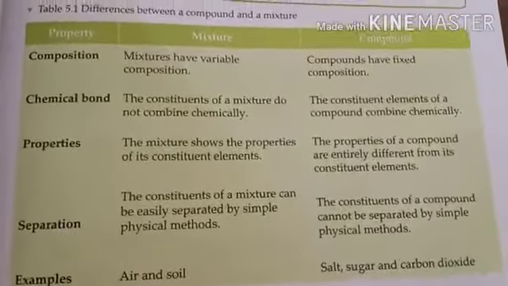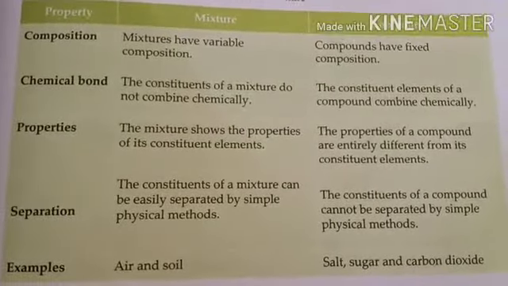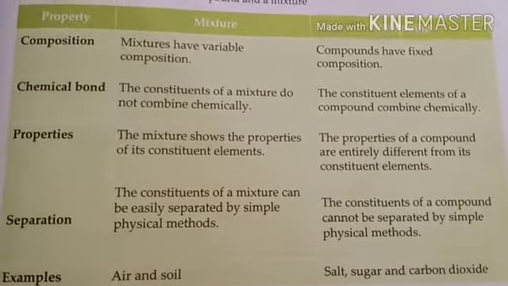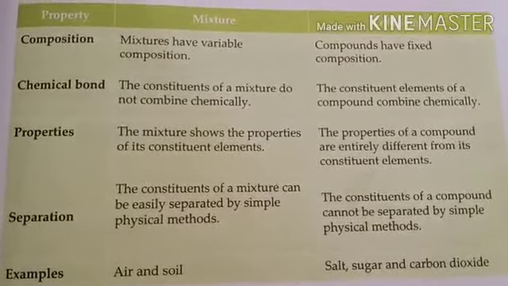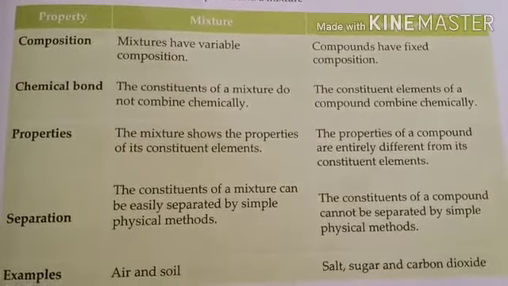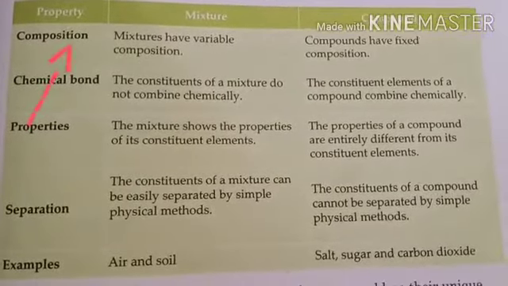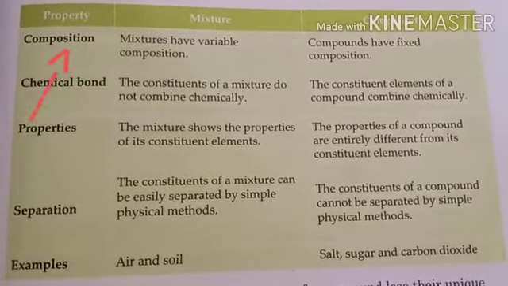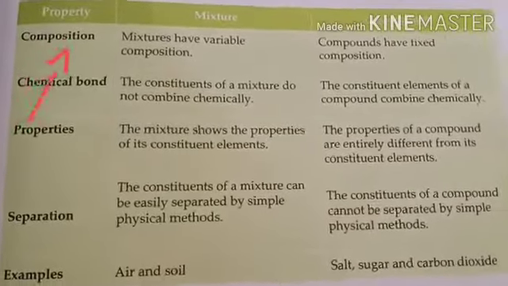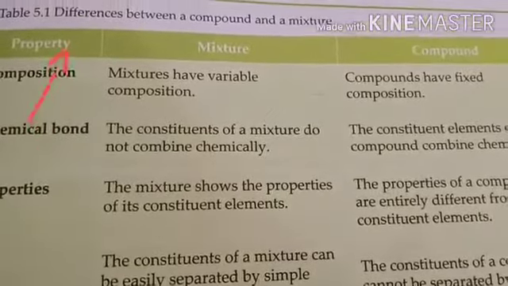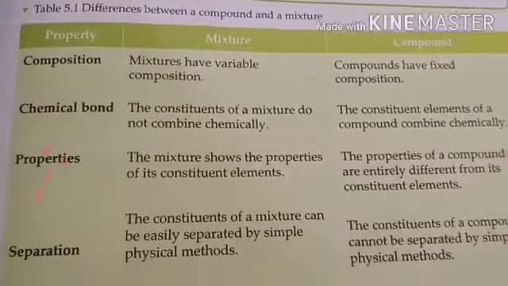Now we will discuss differences between a compound and a mixture. In this table, different properties are given. On the basis of these properties, we will differentiate between mixture and compound. First is composition. In a mixture, variable composition is found, whereas in a compound, the composition is fixed.